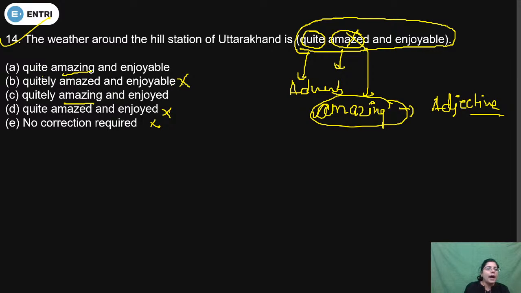After quite, ly will not be used, because quite is an adverb. So definitely we will not use ly. So the correct answer option is A. Yes, Rani, you are correct dear. Quite amazing and enjoyable, this one is the correct one. Now come to the next question.